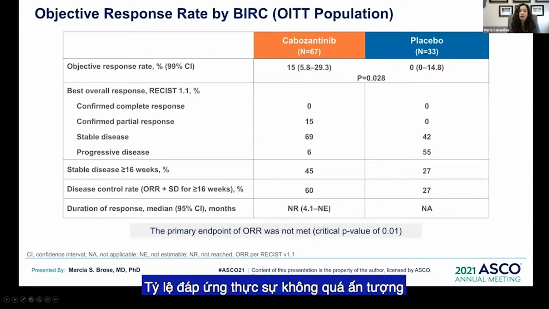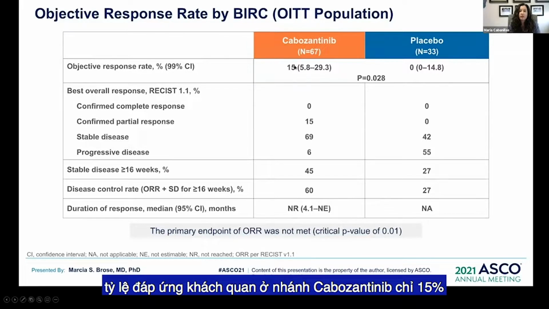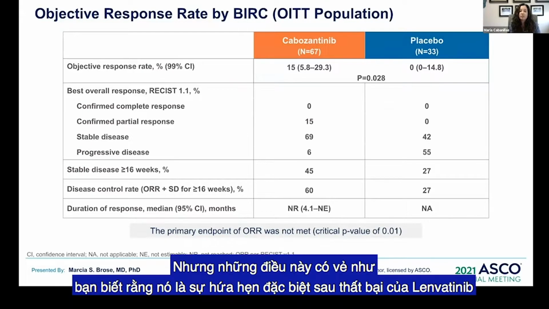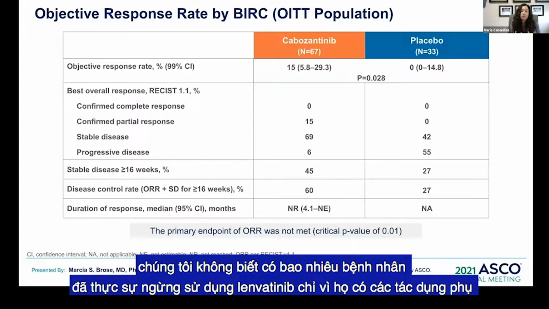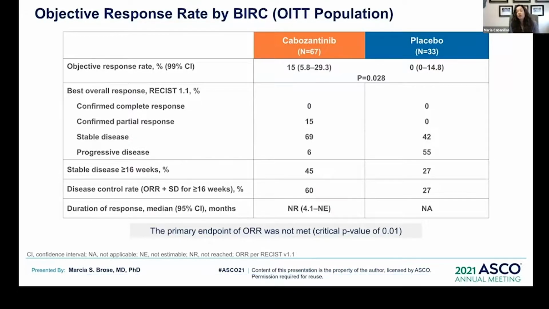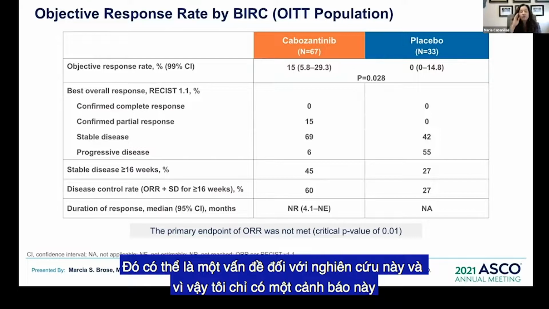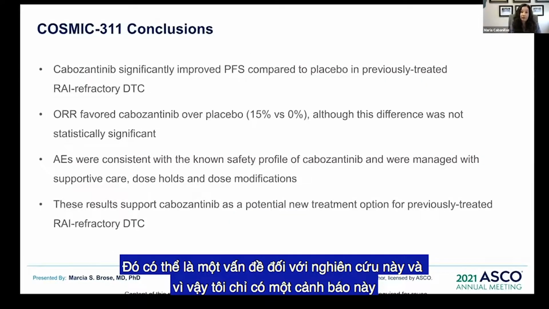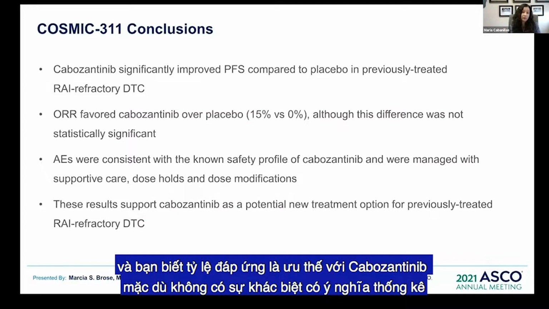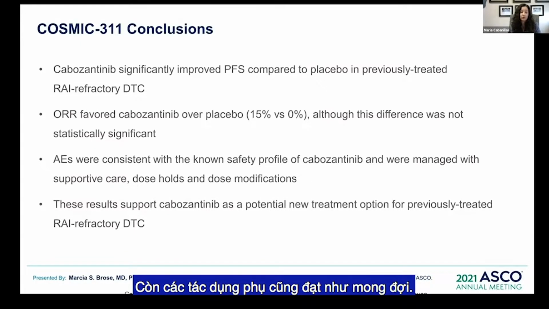Responses, though, were really not too impressive. Objective response rate in cabozantinib arm was only 15%. Majority of patients having stability, 69%. But these do look promising, especially after lenvatinib failures. We don't know how many patients were actually stopped on lenvatinib just because they had adverse events, and then they progressed, and then they went on to cabozantinib. So that could be a problem for this study, and so it's just this one caveat. So their conclusions was that it improved progression-free survival, and the response rate favored cabozantinib, although it was not statistically significant. Adverse events were as expected.